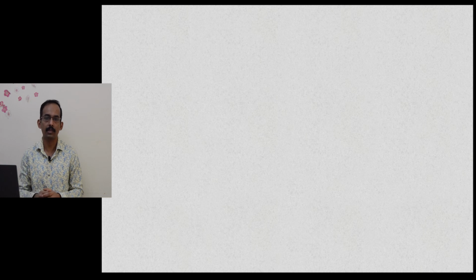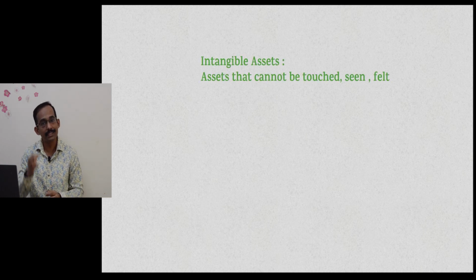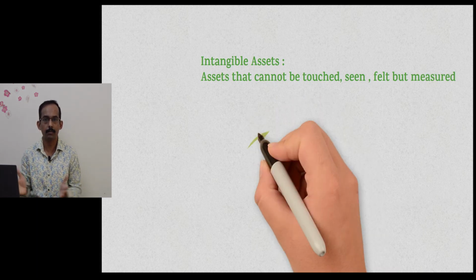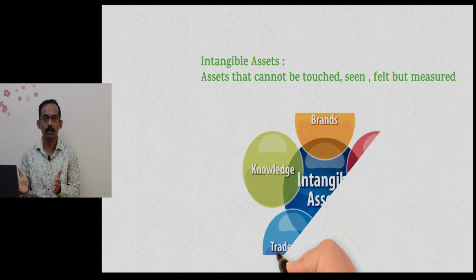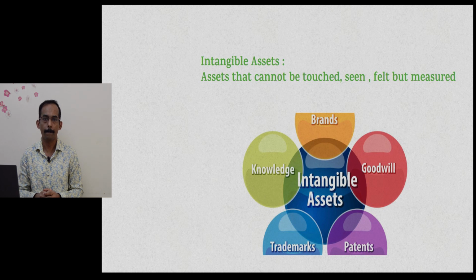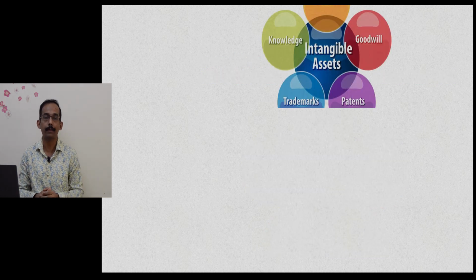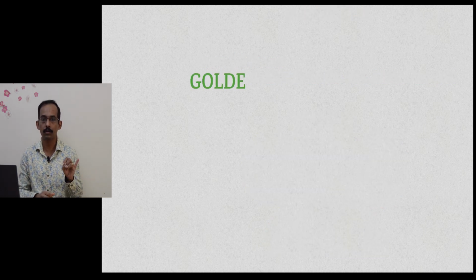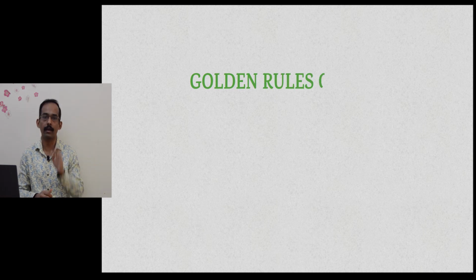Now coming to intangible assets. Intangible assets are assets that can neither be seen, felt nor touched, but it can be measured. Examples of this type of assets are patents, goodwill, know-how, etc. Now we have seen all the three types of accounts: personal account, nominal account and real account.